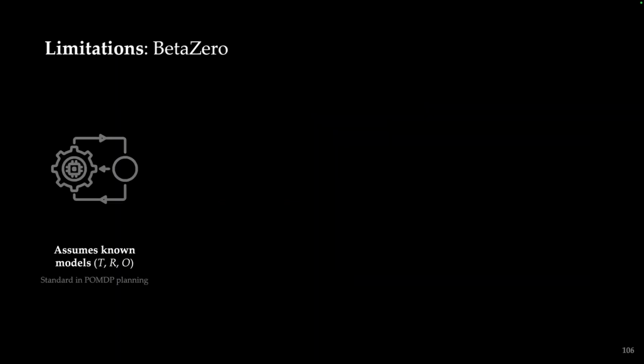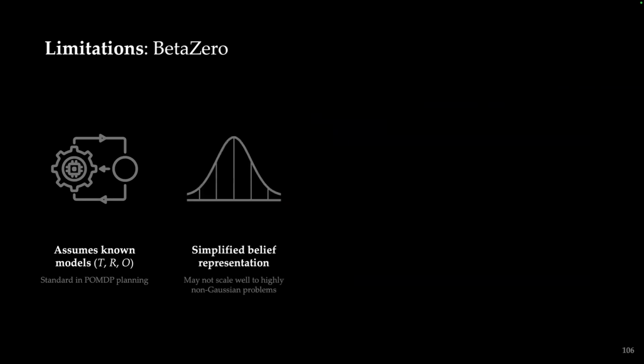Of course, with any algorithm, there are limitations. For this particular case, we assume known models of the transitions, the rewards, and the observations, which is standard in POMDP planning, but this may limit its applicability to, say, partially observable reinforcement learning problems. We do employ a simplified belief representation that worked well for the problems we study, but this may not scale well to highly non-Gaussian problems. Yet I mentioned several pieces of research that could easily extend this work to those types of problems.